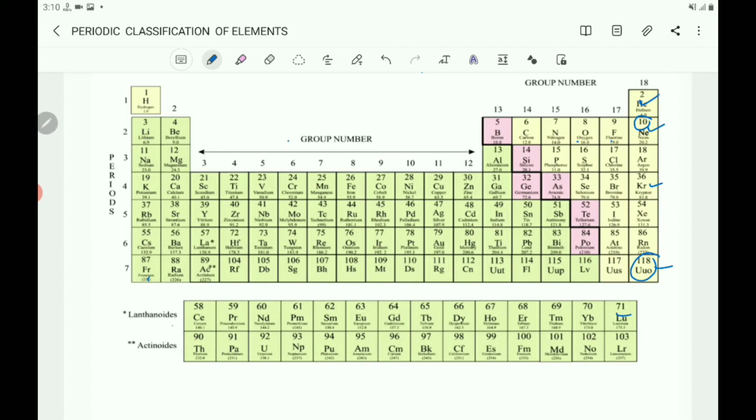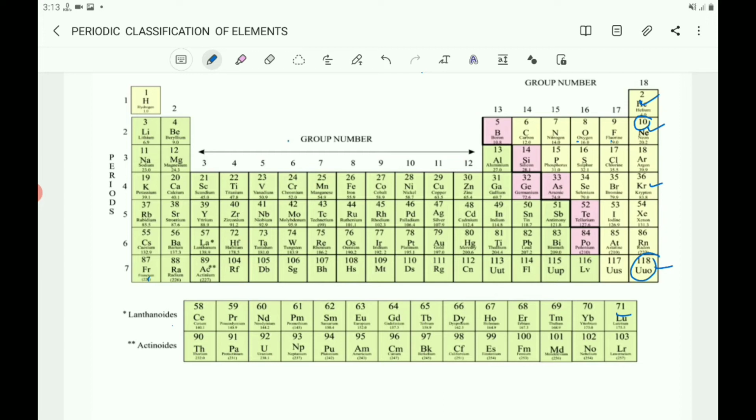Here you observe hydrogen, lithium, sodium, potassium, rubidium, cesium, francium. Here you can observe the repetition in the electronic configuration of the outermost shells.